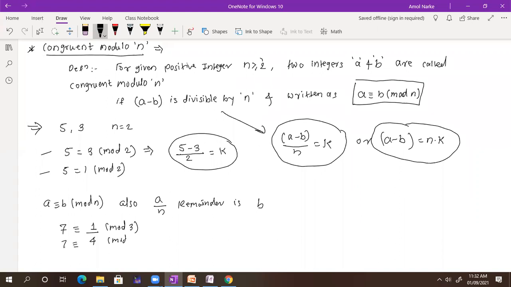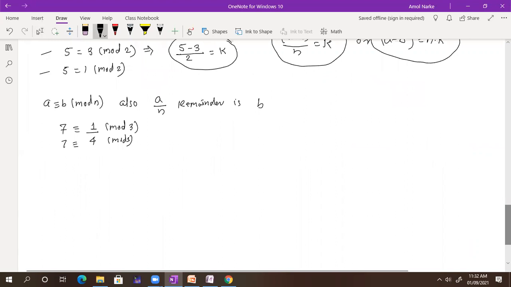Yes or no? Check whether what I have written here is correct. Someone says 7 congruent to 7 mod 3, but that statement has no value, because 7 is always 7. Sir, can you tell why 7 is congruent to 4 mod 3? Simple, 7 minus 4 is 3. Is it divisible by 3? Yes, so the statement is correct.